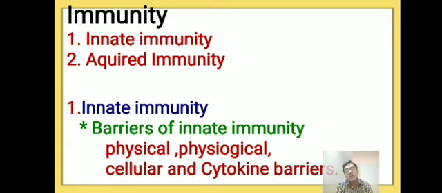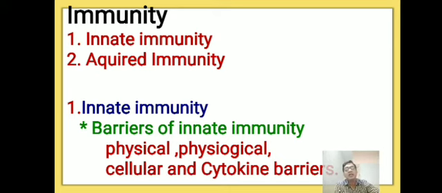Then the second is called acquired immunity. When it comes to the first one, innate immunity, the innate immunity has some barriers. Those are physical barriers, physiological barriers, cellular barriers, and cytokine barriers.